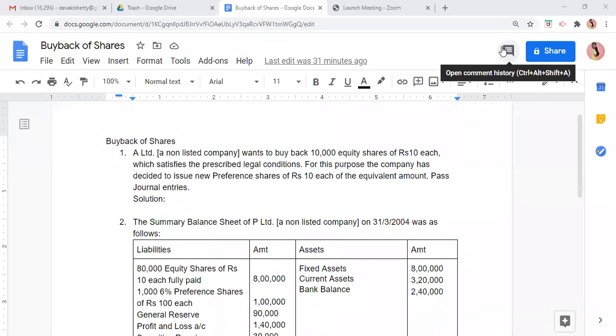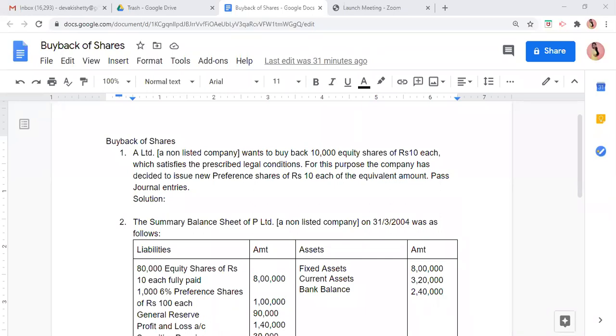We have a concept called redemption of preference shares, because after a specific period of time, preference shares are redeemed. Preference shares are redeemed, but equity shares are not redeemed.